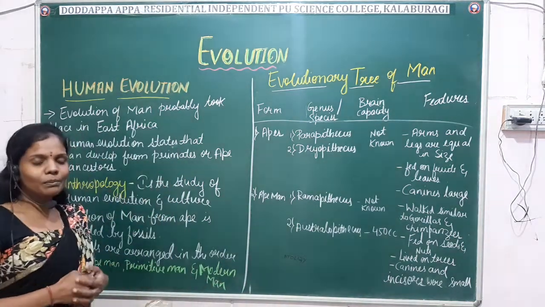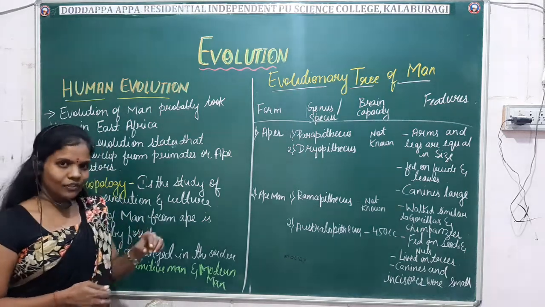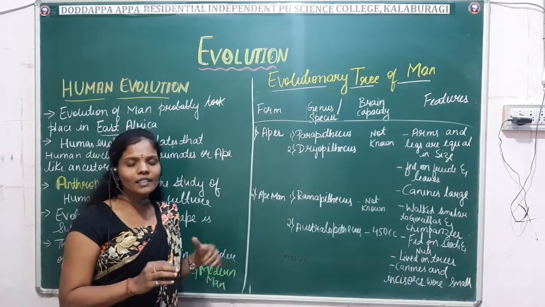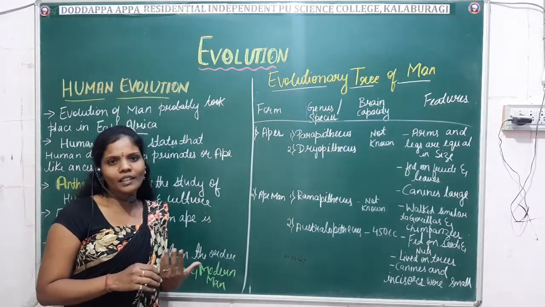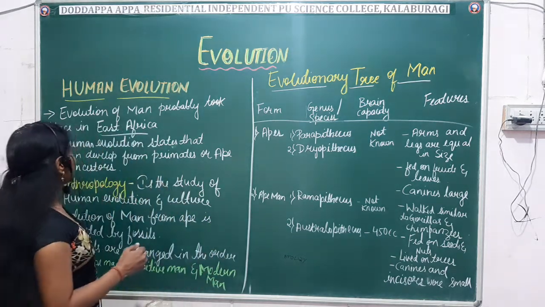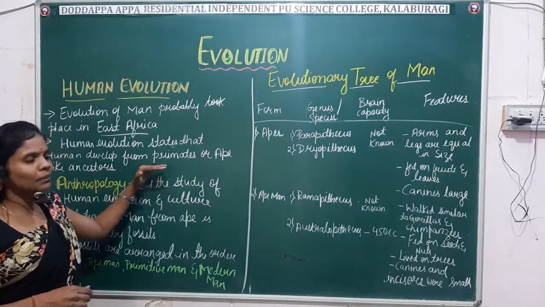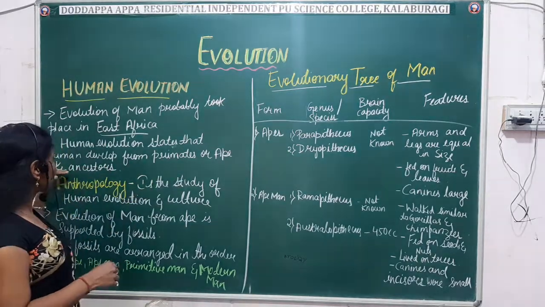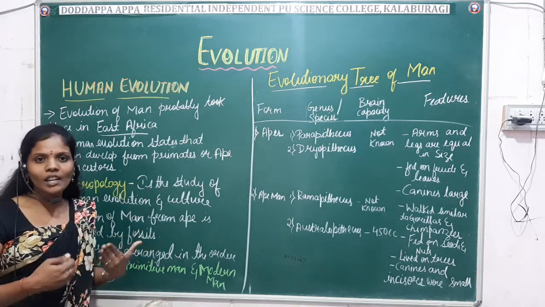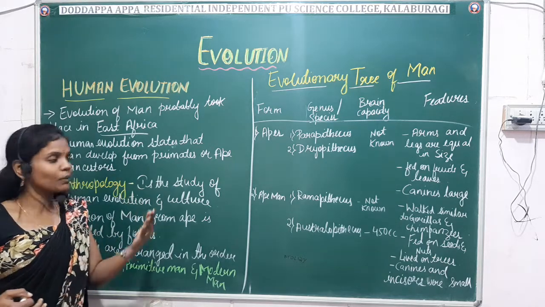Evolution of man, probably they believe that the evolution of man first took place in East Africa, because they believe that the first fossil records were seen in East Africa, right? So they think that the evolution of human beings has taken place in East Africa. Human evolution states that humans developed from the primates or ape-like ancestors. So generally they believe that the apes or the primates are our ancestors. That is, from the apes to human, evolution has taken place.